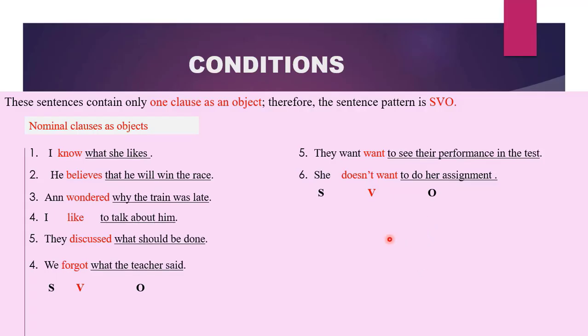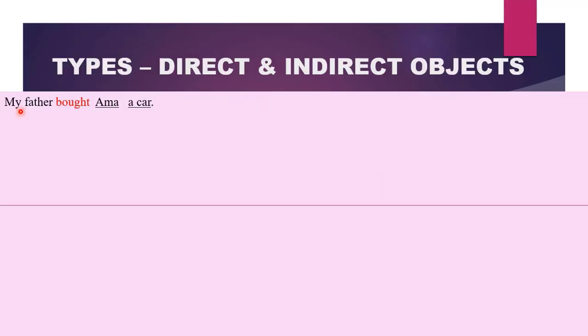From what we've discussed, you can see that when we say an SVO pattern, we mean a subject, a verb, and only one object. What if we have two nouns or two noun phrases coming after the transitive verb? Would they be considered as one object? Let us have an example. My father bought Amma a car.